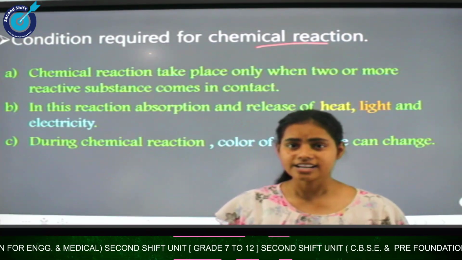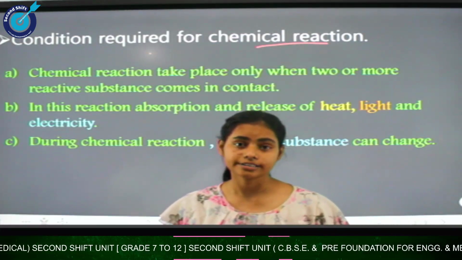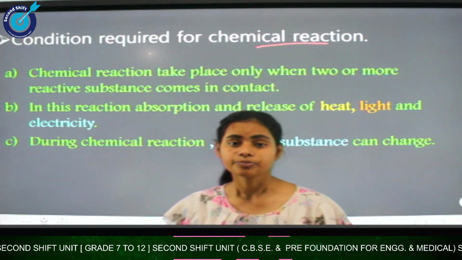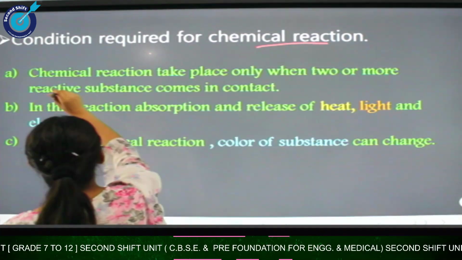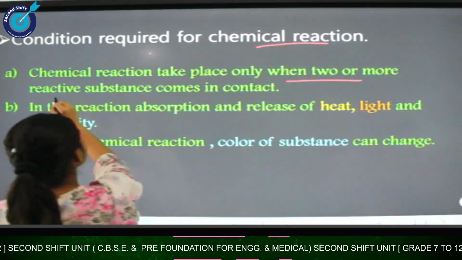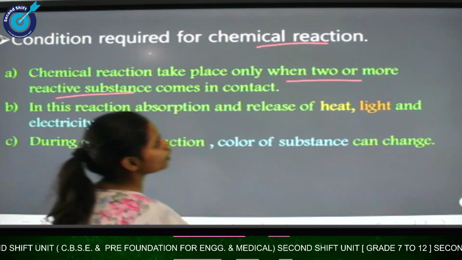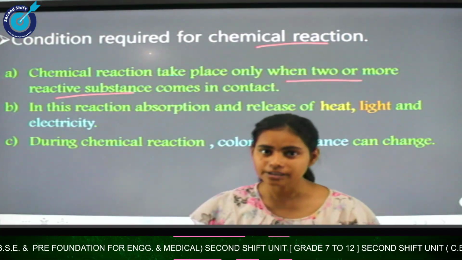This is very simple, but there is some condition required for a chemical reaction to take place. Let us see the condition. The first condition is that a chemical reaction takes place only when two or more reactive substances come in contact.